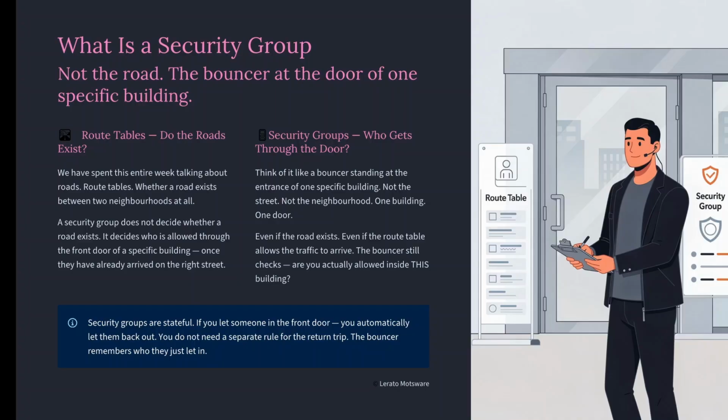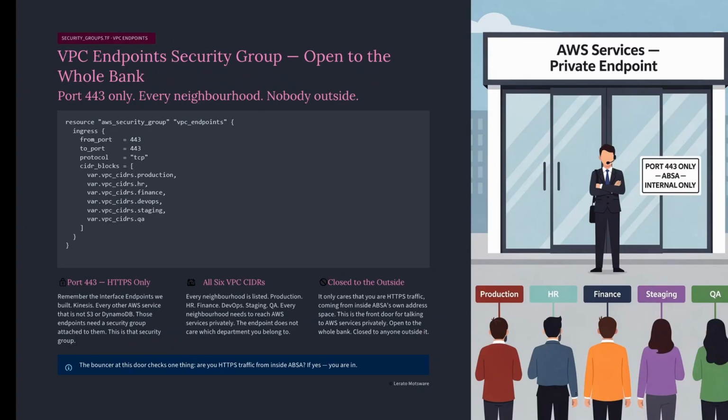One more important thing, security groups are stateful. If you let someone in the front door, you automatically let them back out. You do not need a separate rule for the return trip. The bouncer remembers who they just let in. That is different from a road existing. That is about who gets past the door.